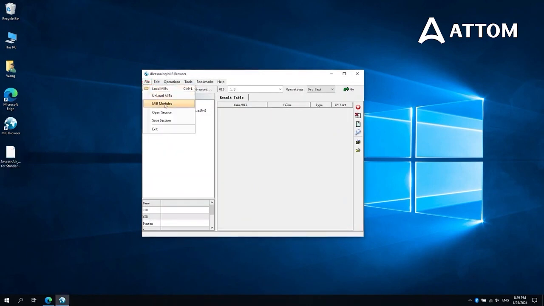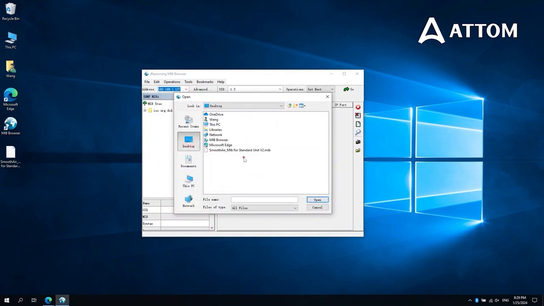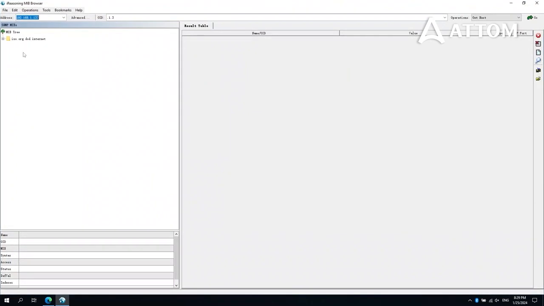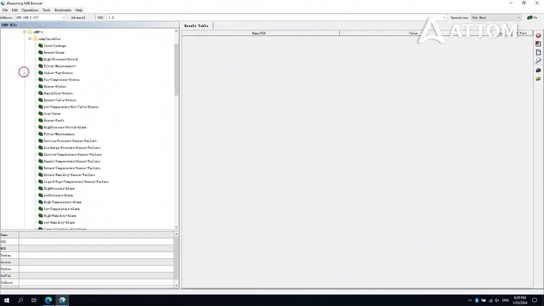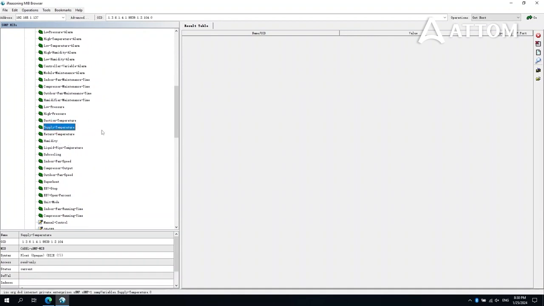Select Load MIBs in the File menu and select the cooling unit MIB file provided by the manufacturer to import. We find the information point, randomly select one. And get it.